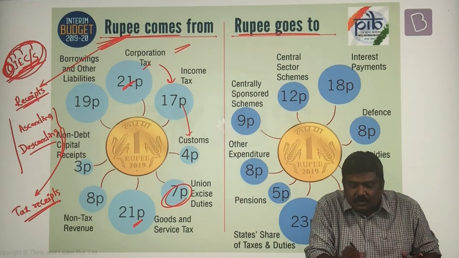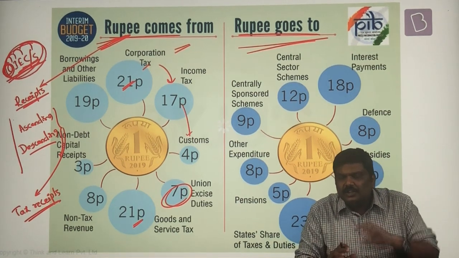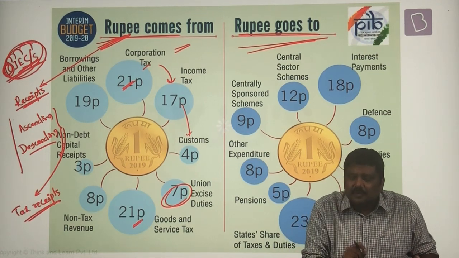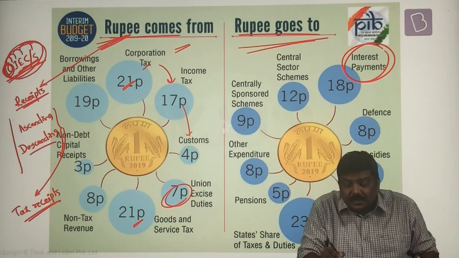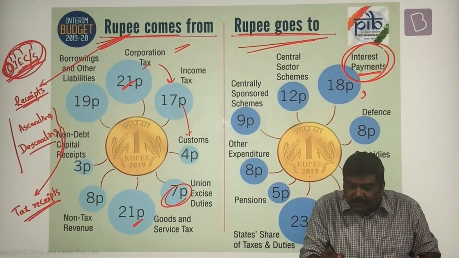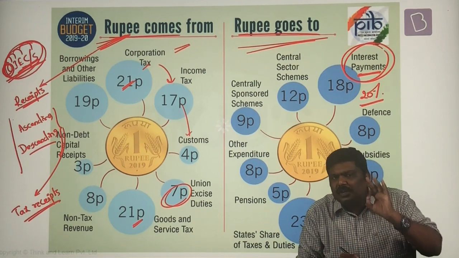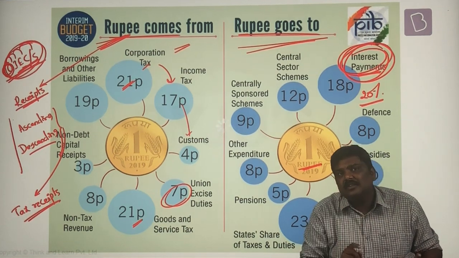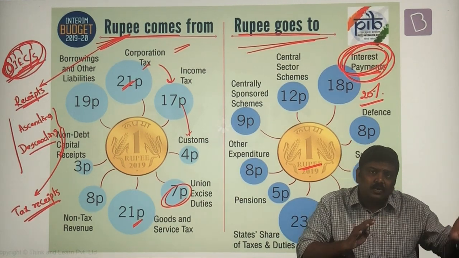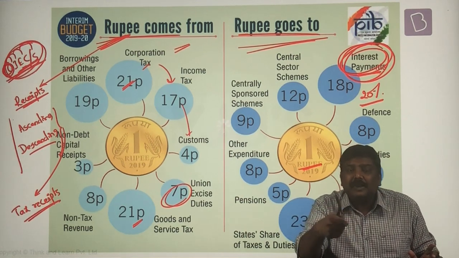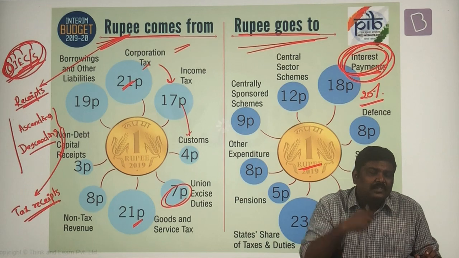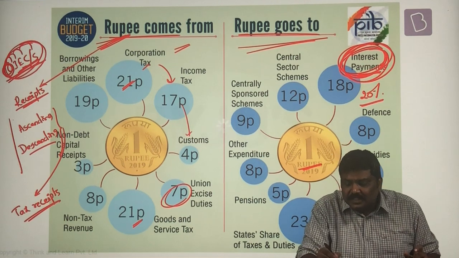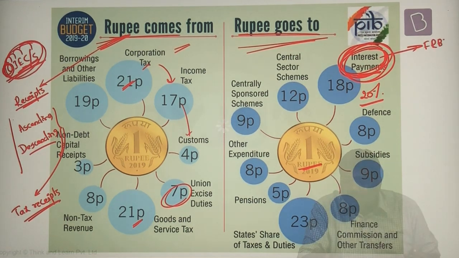Apart from this, you can also see this representation, which shows how the total receipts collected by the government are used. What you must observe is one component: interest payments. That is approximately 20%, I'm just rounding off the number. Approximately 20% of the total expenditure incurred by the government is in the form of interest payments itself. So you can imagine to what extent the borrowings are affecting our ability to spend. If our borrowings increase today, our ability to spend in the future will become restricted because there is a component of interest payment. We've discussed this under the concept of the Fiscal Responsibility and Budget Management Act.